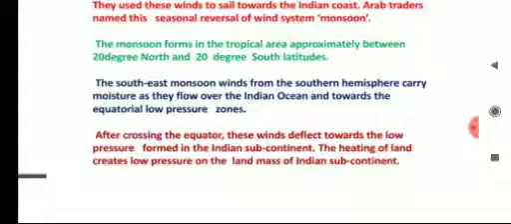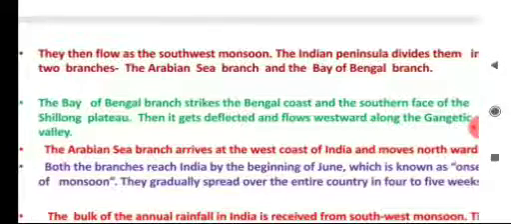The heating of the land has created low pressure on the land mass of Indian subcontinent, and because of this, these winds travel from the Indian Ocean towards the Indian mainland. Then they flow as southwest monsoon. The Indian peninsula divides them into two branches, the Arabian Sea branch and Bay of Bengal branch.